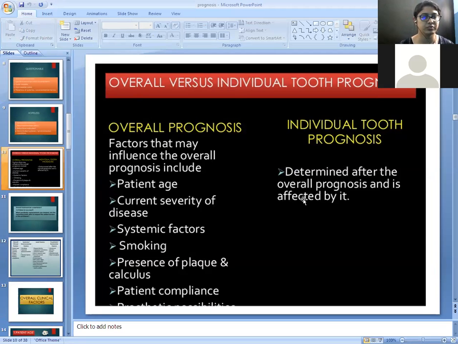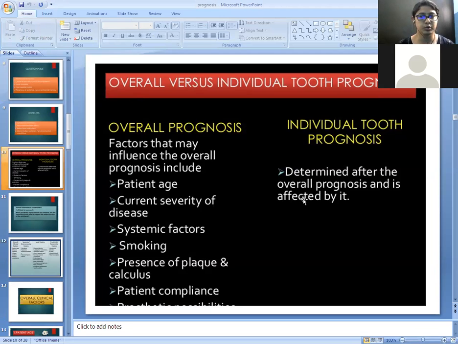In overall prognosis, the factors included are the patient's age, current severity of the disease, systemic factors, smoking, presence of plaque and calculus, and patient compliance. And individual tooth prognosis is determined by, and affected by, the overall prognosis.